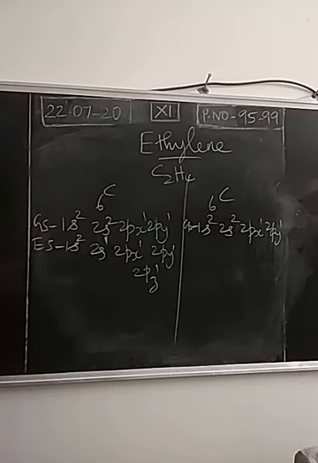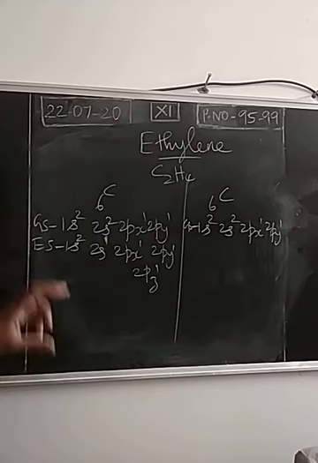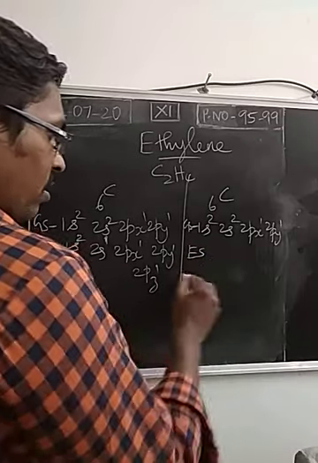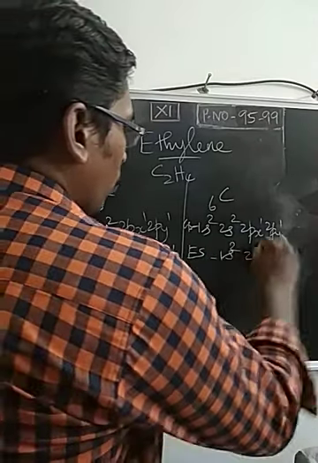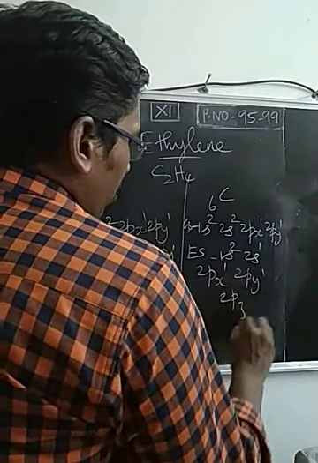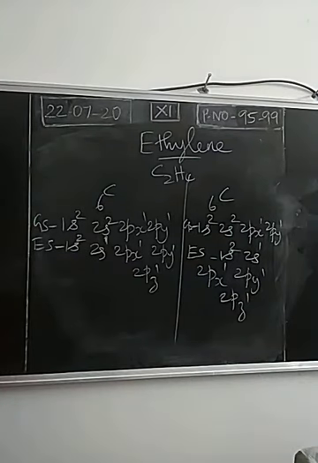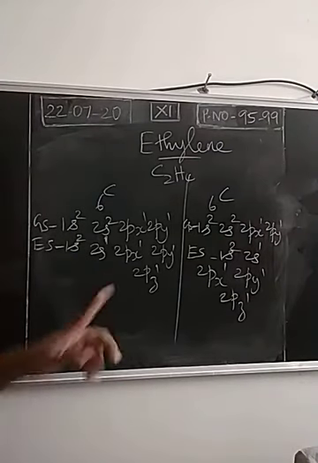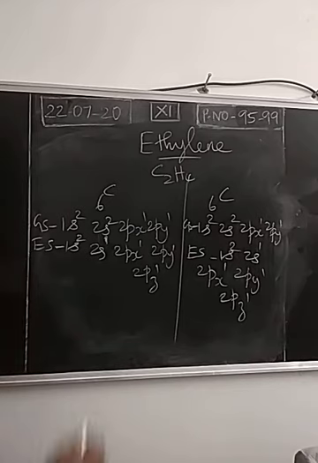In the ethylene molecule, there are 2 carbon atoms. For both the carbon atoms, we have written the ground state electronic configuration. If other atoms are approaching this carbon, energy will be increased and electrons are excited from one orbital into another orbital. This is the excited state configuration of the first carbon. The same will be repeated for the second carbon atom. The excited state configuration of the second carbon is 1s2, 2s1, 2px1, 2py1, 2pz1. So in this case, the hybridization will be sp2.